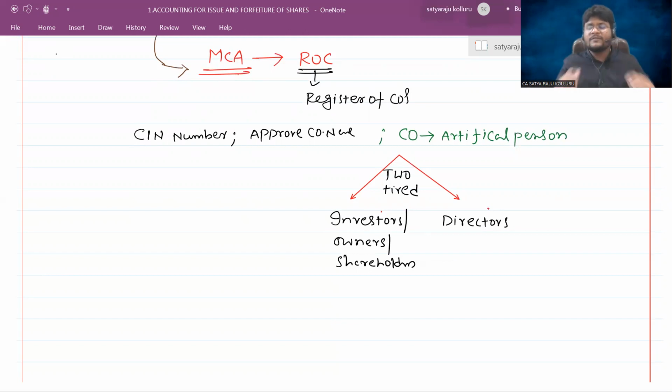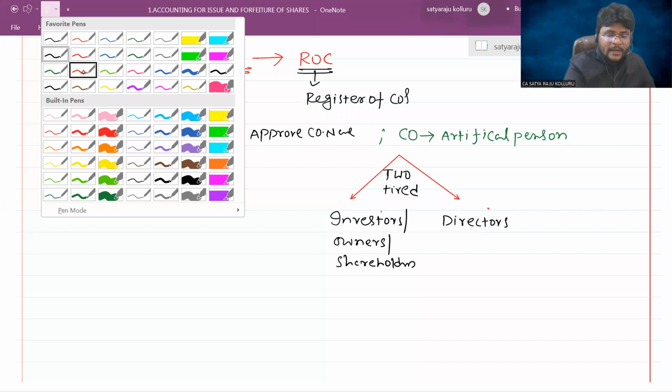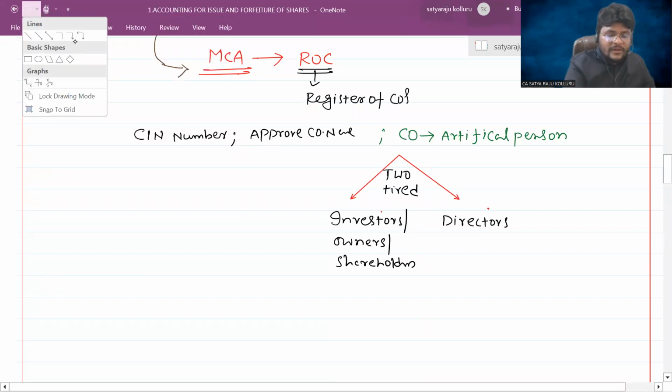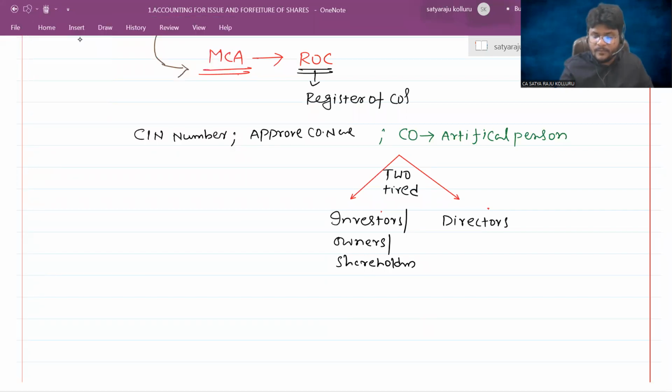To check the reliability of such financial statements, shareholders will definitely appoint one person, because they are nowhere involved in the operations. The operations are conducted by the directors, and based on them the financial statements are prepared. To check whether such statements are reliable or not, shareholders will appoint one person, who is technically known as an auditor.